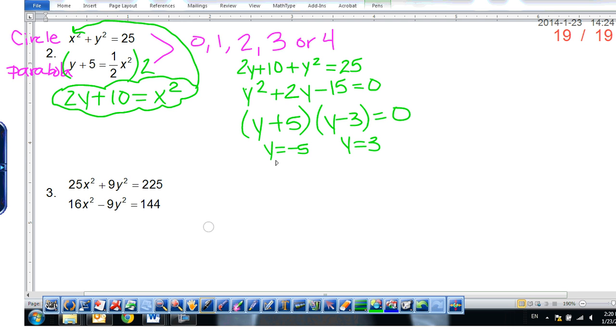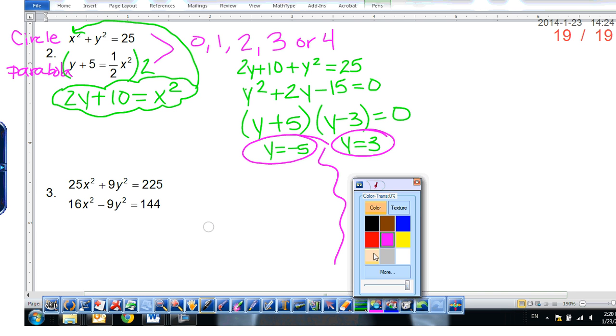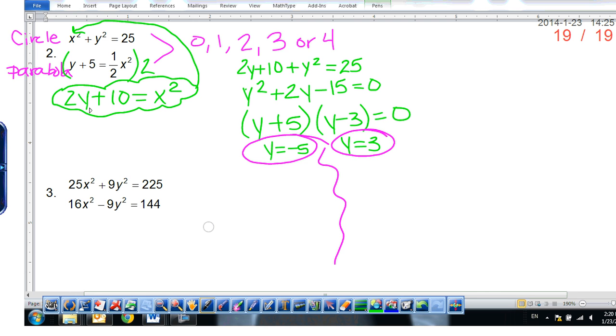All right. So what we do from here, and I'm going to go into this next, so don't write this one down yet. What we do here is we take each of these y values and we plug them in. Let's start with y equals negative 5. I'm going to go back to this equation for x squared, and plug in y equals negative 5.